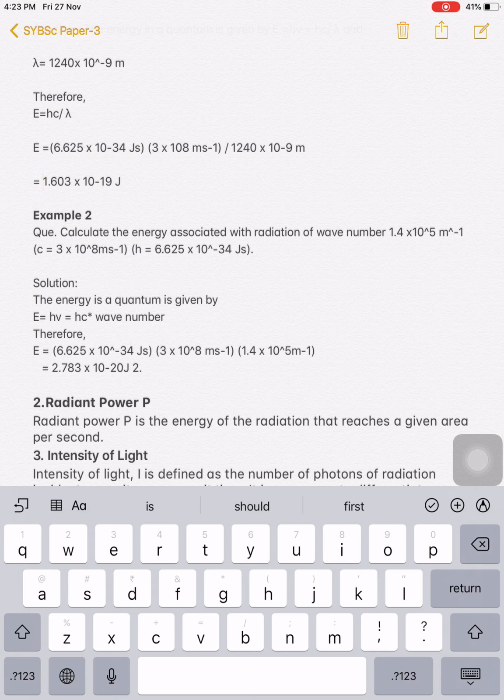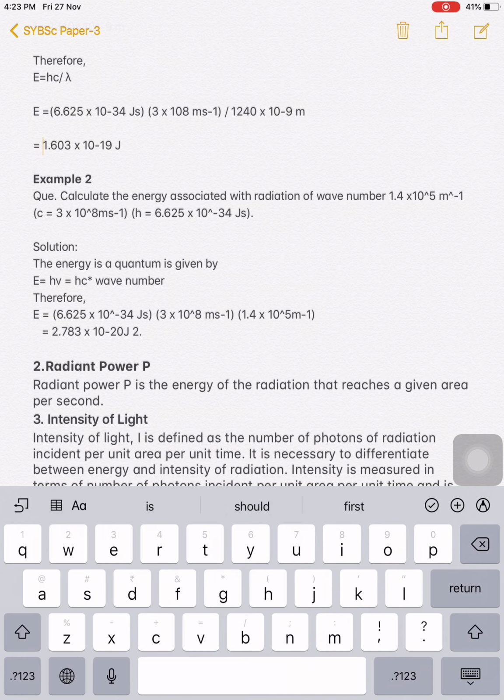Second, calculate the energy associated with radiation of wave numbers. Now they have given the wave number, 1.4 into 10 raised to 5 per meter. So they have given the velocity, they have given the Planck constant. So the energy is the quanta, and now we know that E is equal to h nu, and we know that nu is nothing but c upon lambda, and lambda and wave number are inversely proportional. Therefore we have written the equation h c nu bar. So wave number is nothing but nu bar.